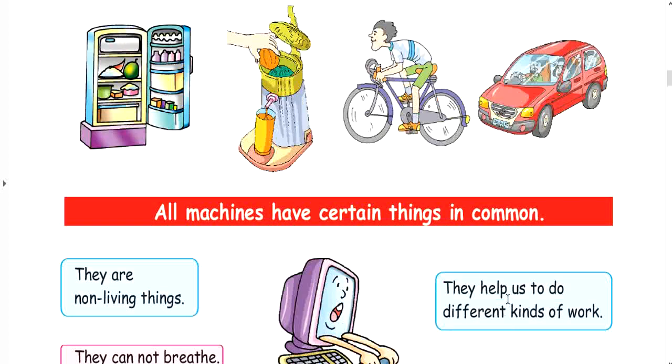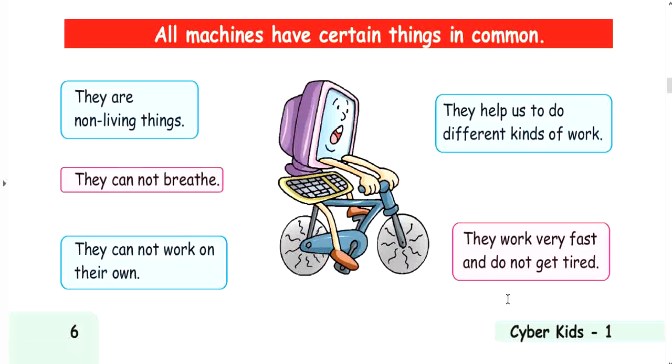All machines have certain things in common. They are non-living things. सब machines में कुछ चीज common होती है, like they are non-living things. They cannot breathe. What are the non-living things?